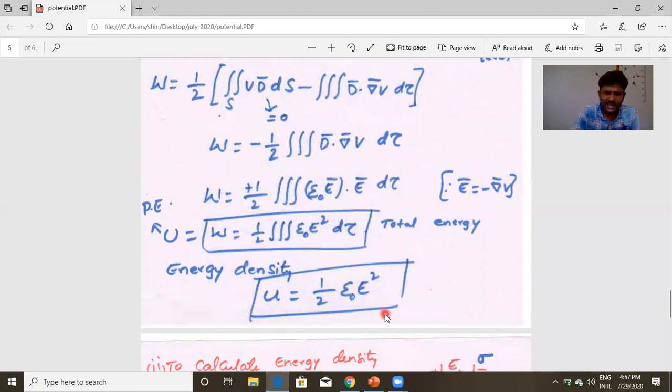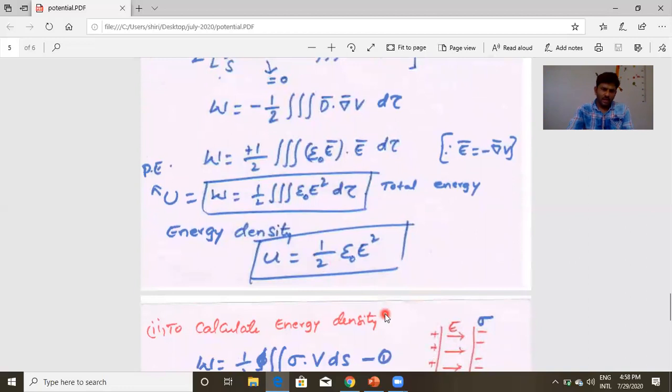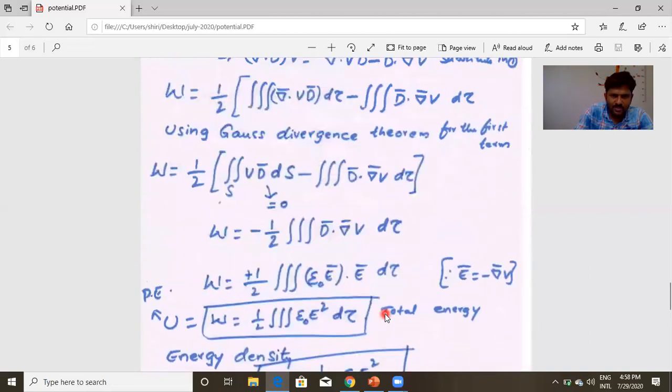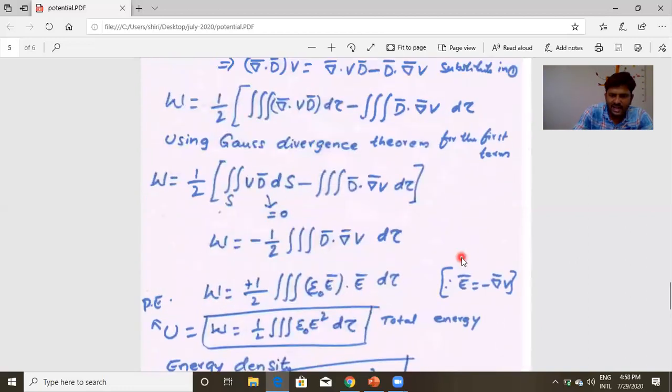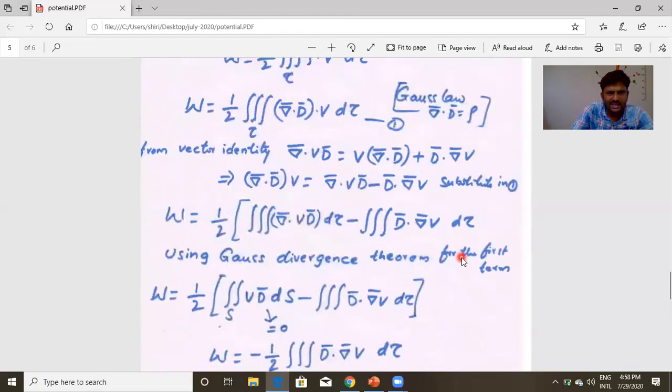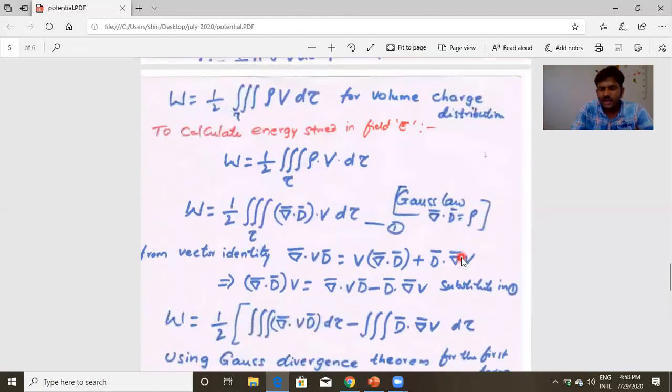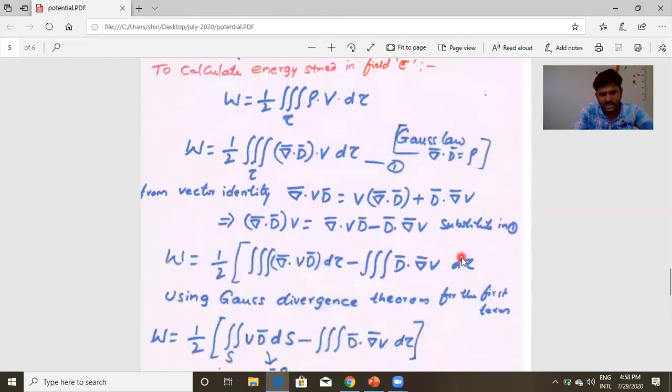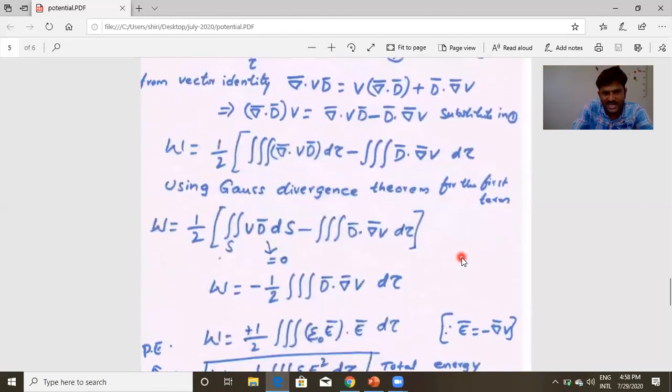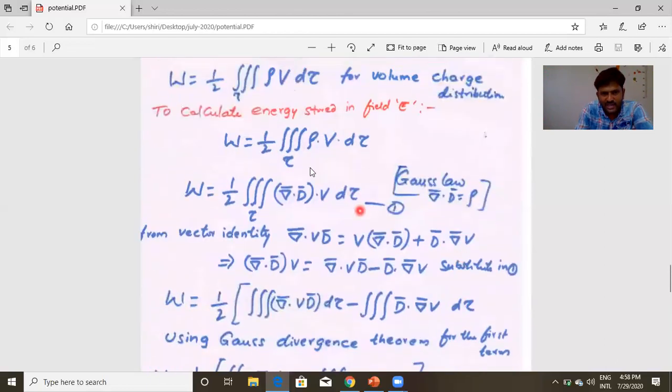This is energy density. We used vector notation and many steps to calculate energy density. It is an important topic, and that is why I am doing it. This is a generalized condition. We considered volume charge density, so it can be used anywhere.